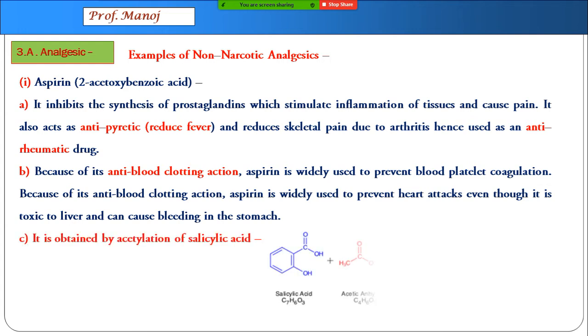This aspirin is obtained from salicylic acid using acetic anhydride as an acetylating agent. Watch here that in salicylic acid, the carboxylic acid functional group remains as it is. The OH functional group changes to the acetyl derivative.